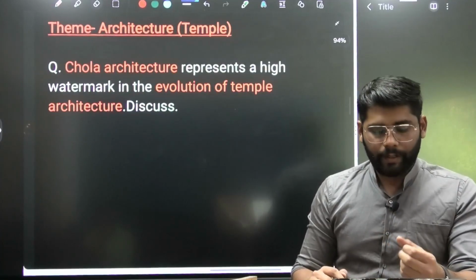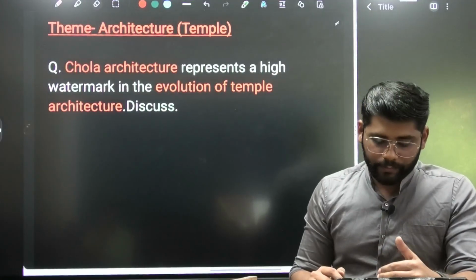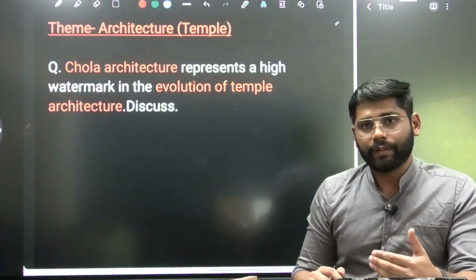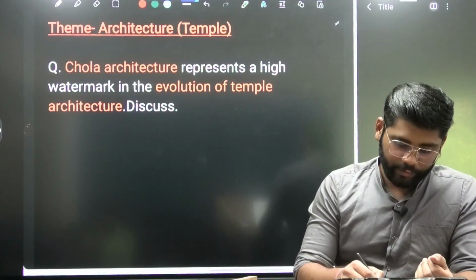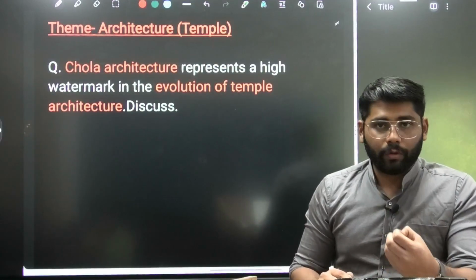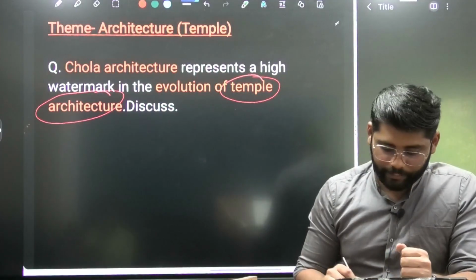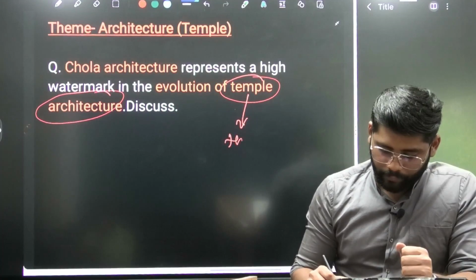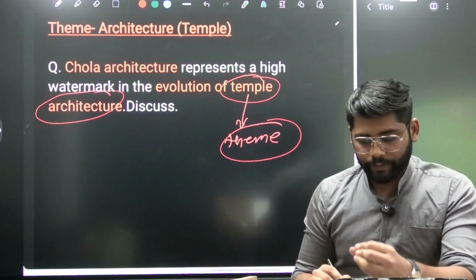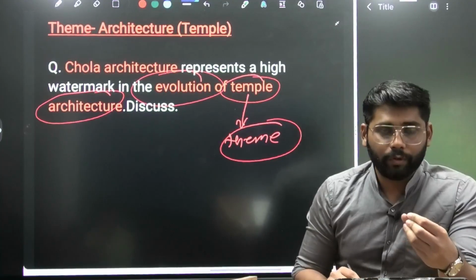Now the first theme is architecture, where they are asking about the temple. The question is: Chola architecture represents the high watermark in the evolution of temple architecture, discuss. First we will discuss the theme and the context. The theme is temple architecture, as we discussed. Now when it comes to context, what the question is telling is that Chola architecture represents the high watermark in the evolution of temple architecture. So this becomes our context.